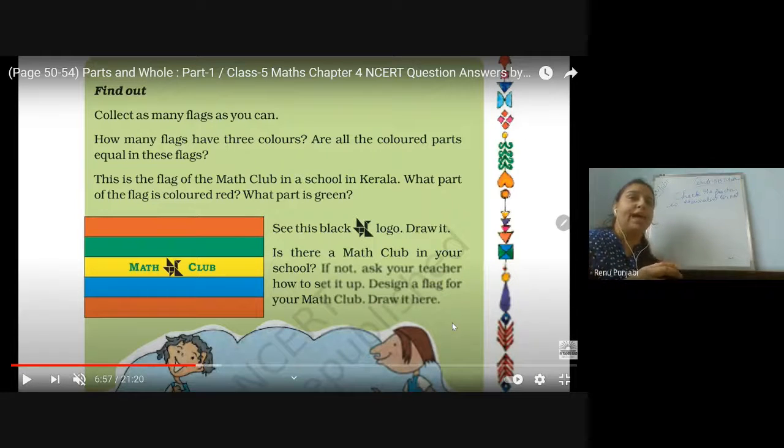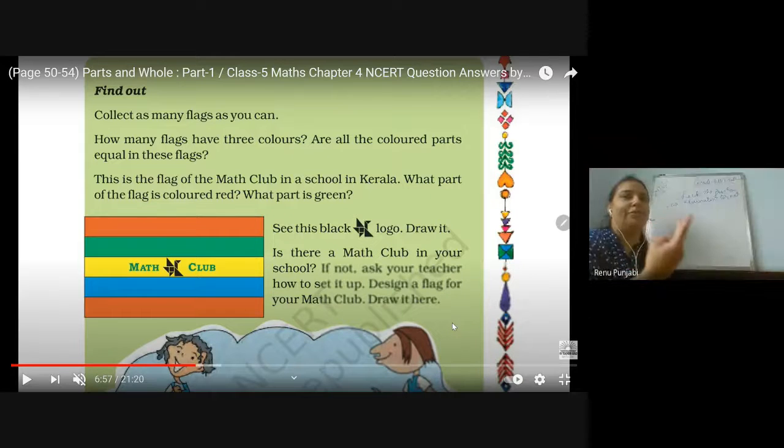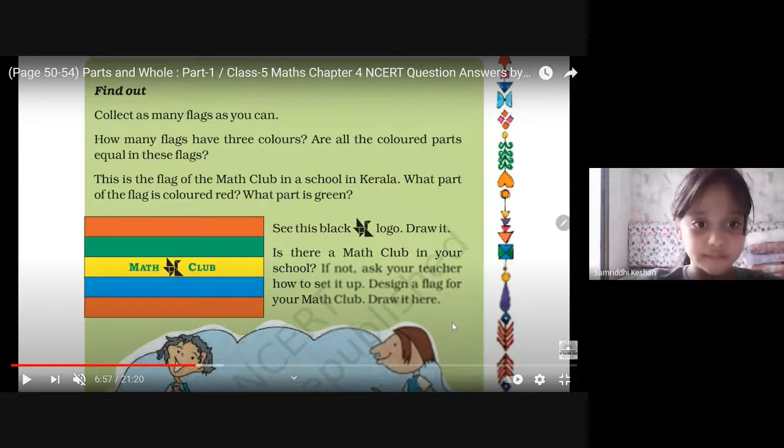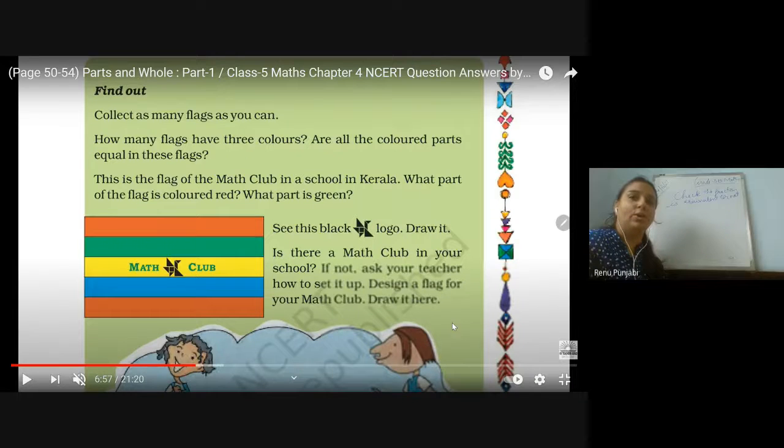So what part of the flag is colored red? What part is green? First of all, tell me. 2/5. Because here two are red and total parts are 5. So we can say 2/5 is the red. And how much part is green? 1/5. Excellent. One upon five. See the black logo, draw it.